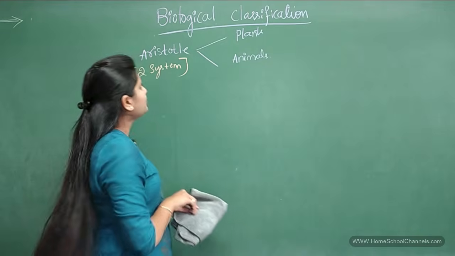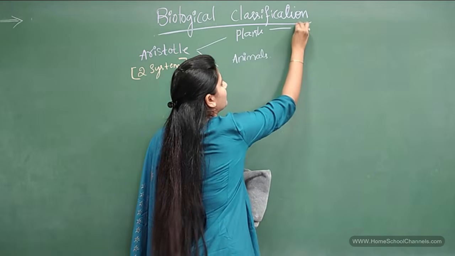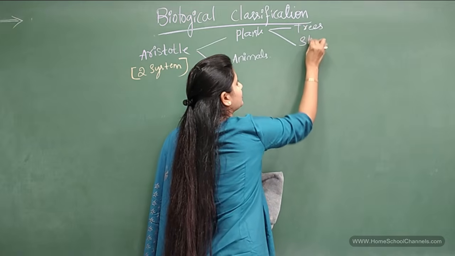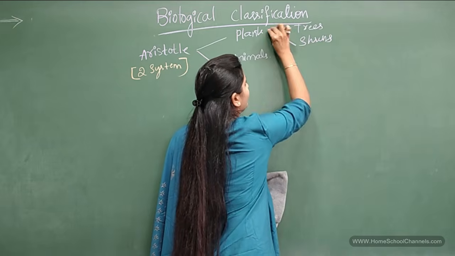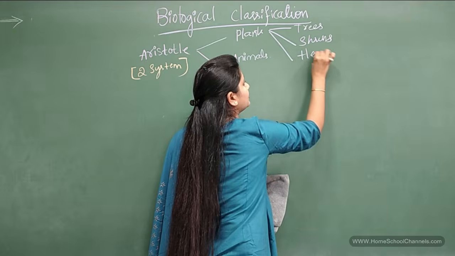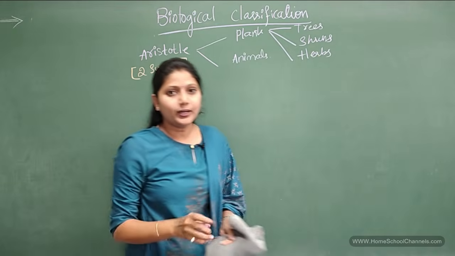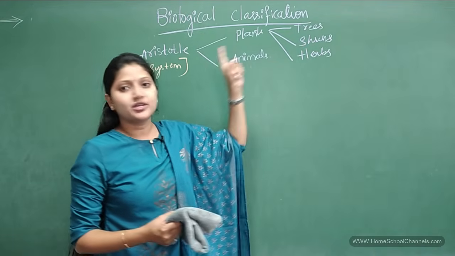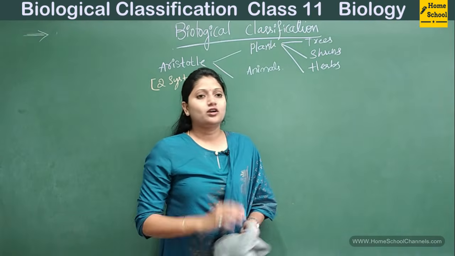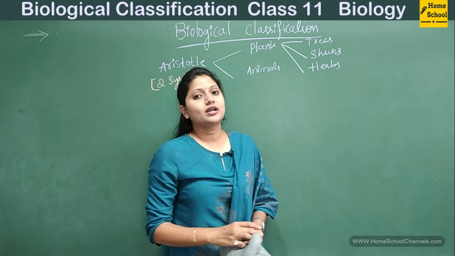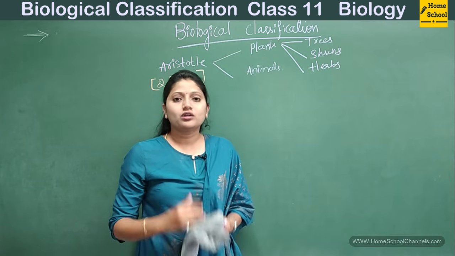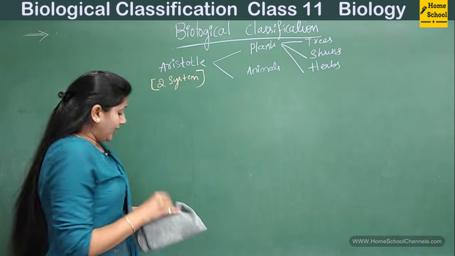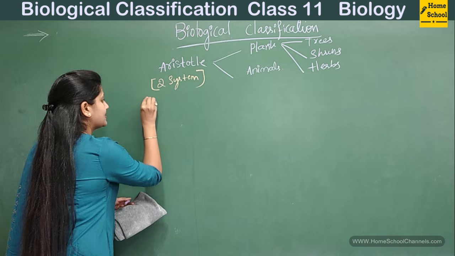And then the plants were further divided into trees, shrubs and herbs. The taller ones were called trees, the medium ones were called shrubs, and the smallest ones were called herbs.